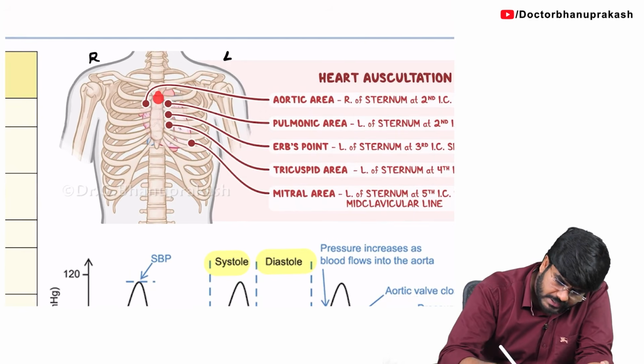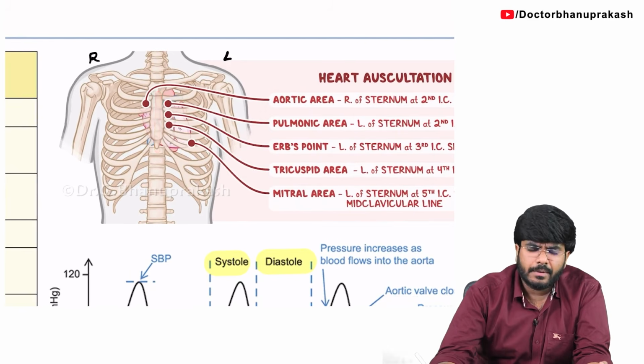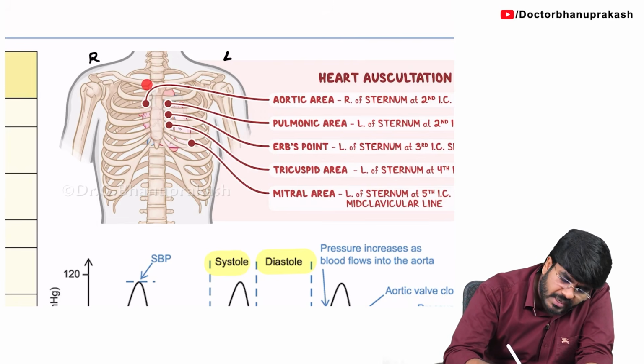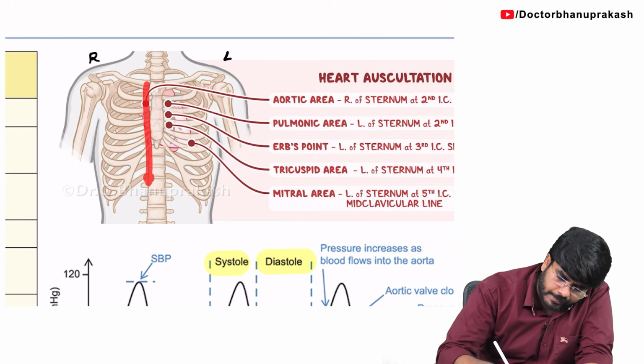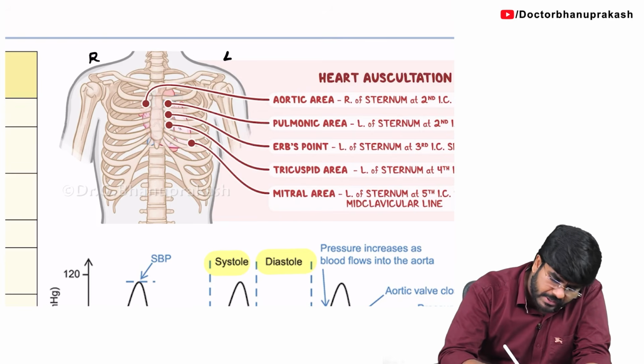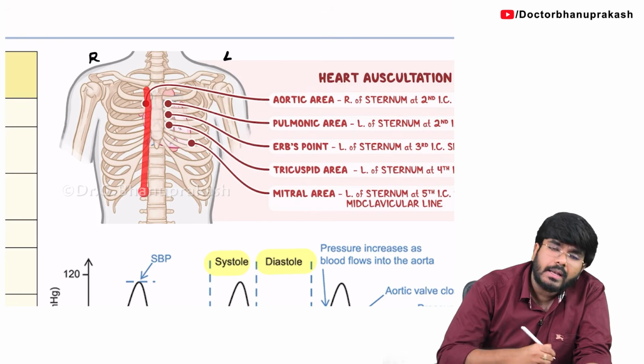And you know, here is the sternum. Now, right to the sternum, I am drawing an imaginary line. This is just an imaginary line. So, this is called the right parasternal line. Para means what? Side. Sternal line, parasternal line.